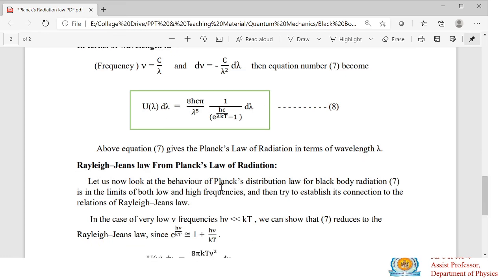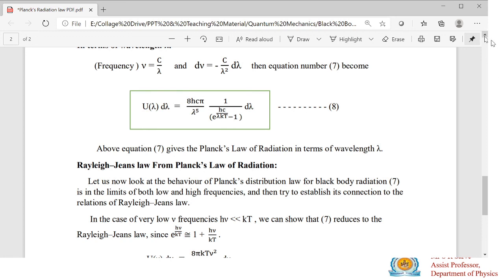Rayleigh-Jeans law is applicable for the lower frequencies, or you can take it as higher wavelength. If frequency is low, wavelength is high, or if wavelength is low, frequency will be high. So Rayleigh-Jeans law is applicable for low frequency, so we can get it from this Planck's equation, or this one in terms of wavelength.